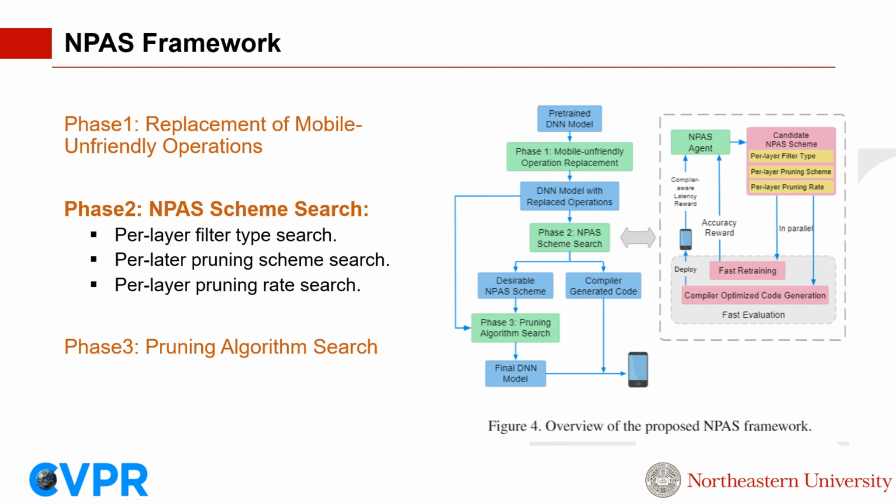Phase 2 is NPAS scheme search. This phase generates and evaluates candidate NPAS schemes, defined by the collection of per-layer filter types, pruning schemes, and pruning rates, and finally chooses the best suited one.